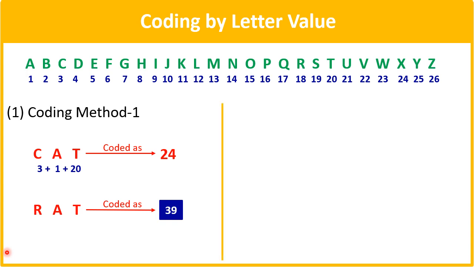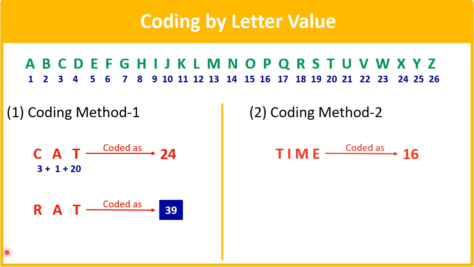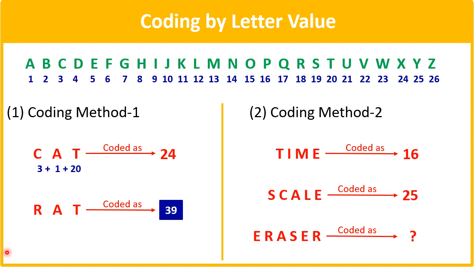Another method is like this. If the word time is coded as 16, the word scale is coded as 25, then how is the word eraser coded? Now what logic we can identify here is, this is a perfect square, 16.